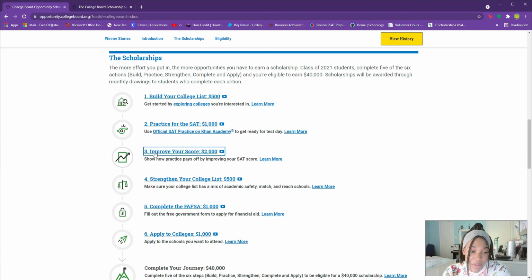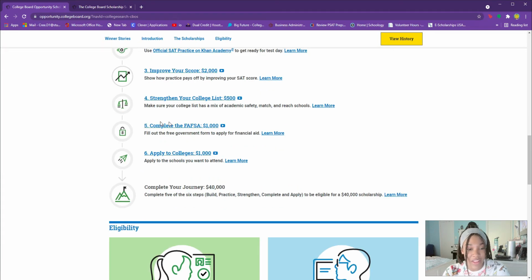The next step is to improve your score. So that is by taking the SAT. So if you are planning to take that test, the SAT, then all of this stuff is stuff that you're going to have to do already. So you may as well just do this, complete the FAFSA, strengthen your college list, basically add colleges or make sure you have colleges in each category: safety, match, and reach.